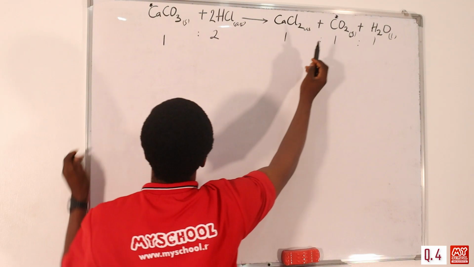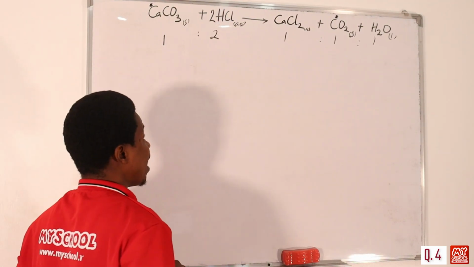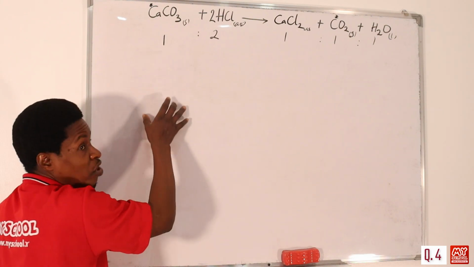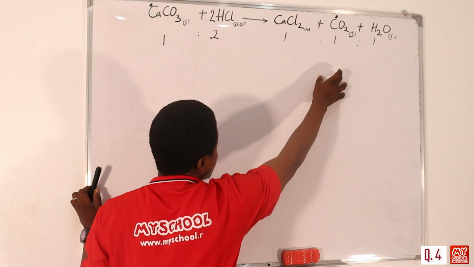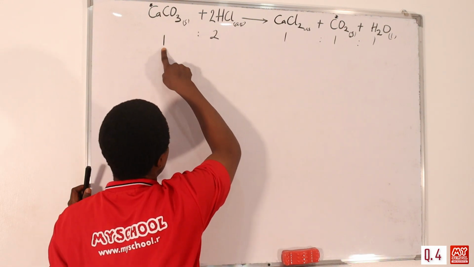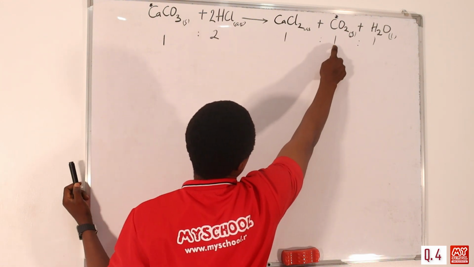Interestingly, both of them are in ratio 1 is to 1, so it's easier. Whatever number of moles we calculate here, we are going to bring that in. It's going to be the same because the reaction ratio, 1 mole of this reacting with this is going to give us 1 mole of gas also.